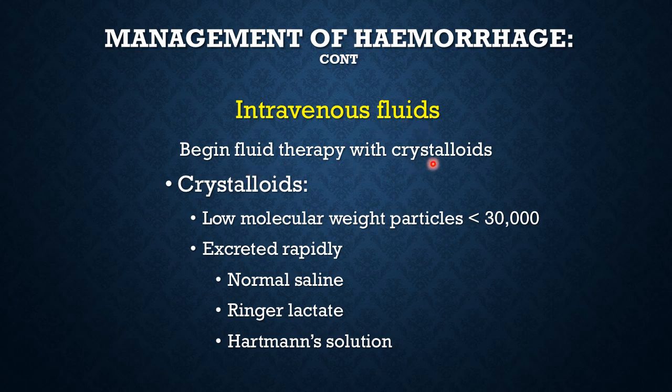You always begin with crystalloids. These are easily available in the field and in the ER, in the ambulances. They are low molecular weight particles. They are transiently very helpful. However, they are excreted rapidly within 2 to 4 hours after being given. But that 2 to 4 hours is the period that you might have utilized to surgically control the hemorrhage, and then you replace the blood loss with blood. Normal saline, Ringer lactate, and Hartmann solution are the usual choices of intravenous fluids, crystalloids.